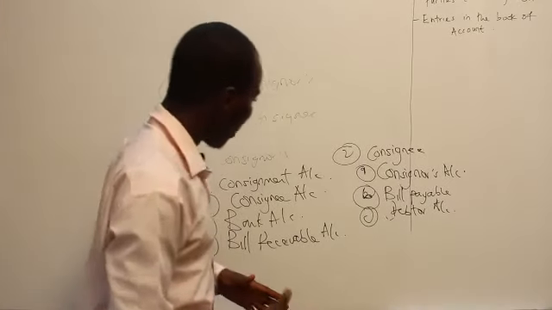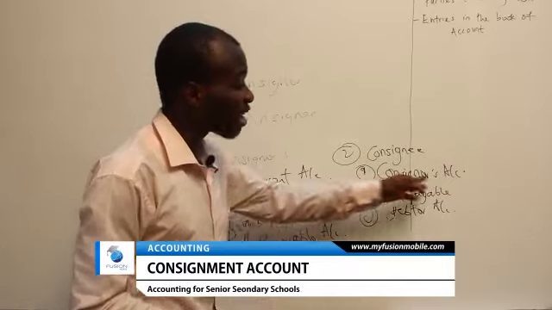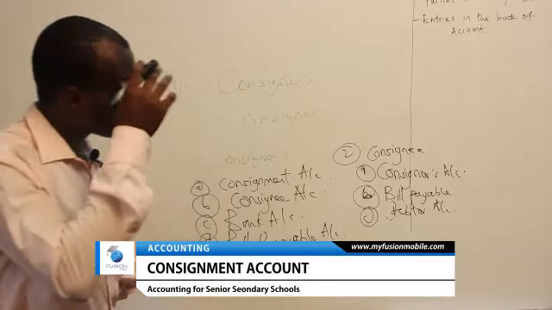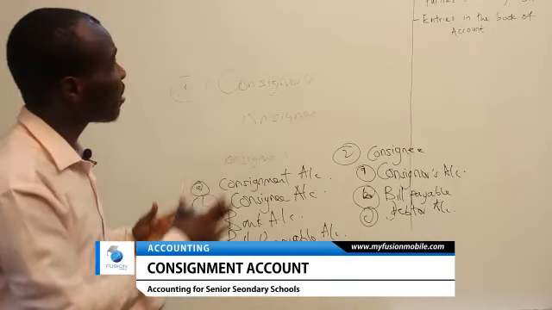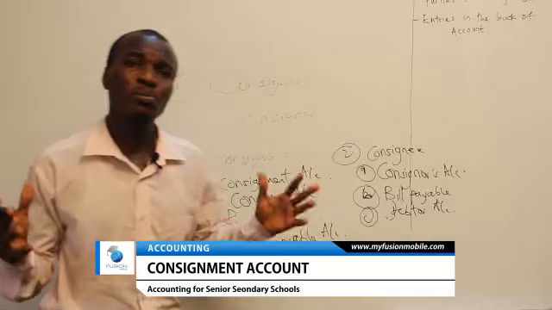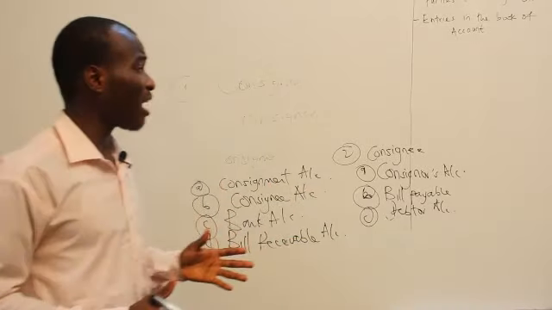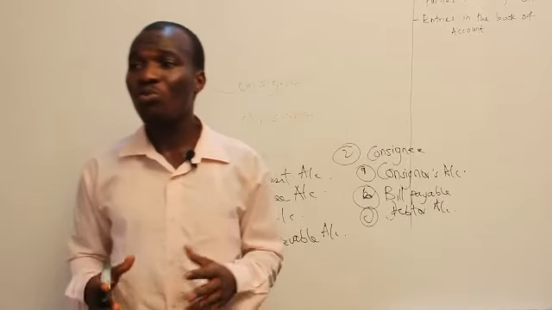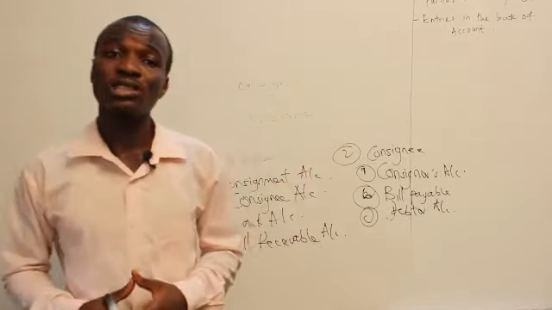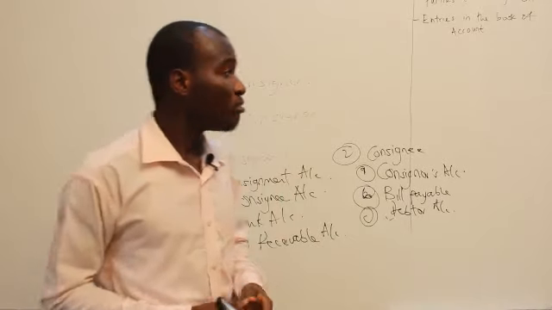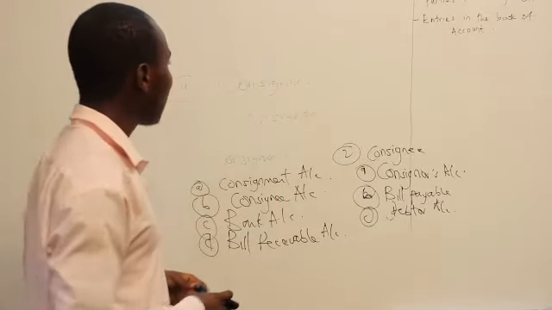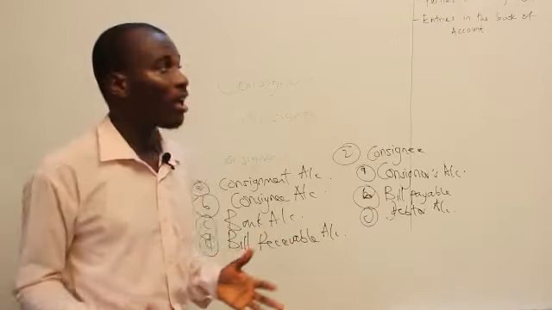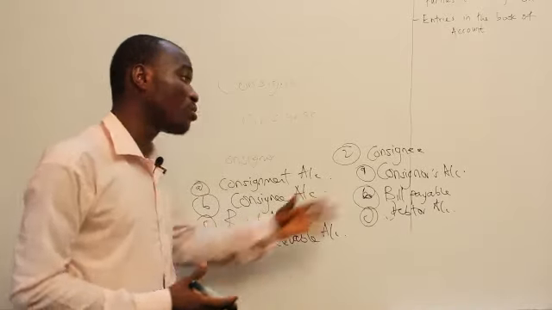So they have said that in the book of the consignee, the consignor account serves as the creditor's account. So we have to look at everything, and when we are talking about consignment, we should know much about the pro forma invoice, because whenever the consignor is to send goods to the consignee, such goods will be sent with a particular invoice, which is called the pro forma invoice.